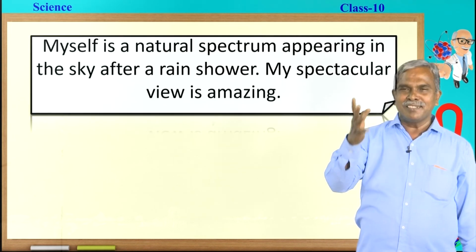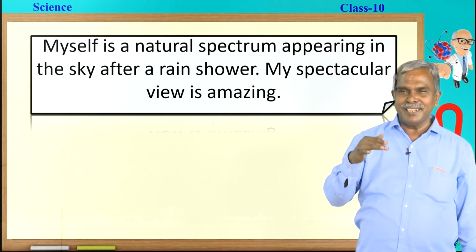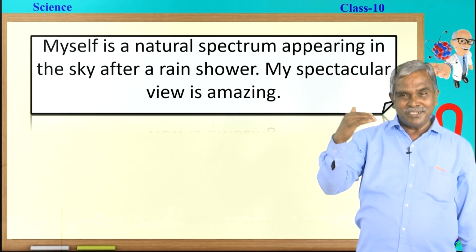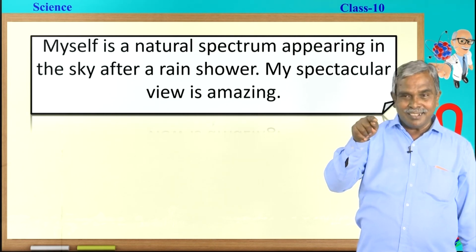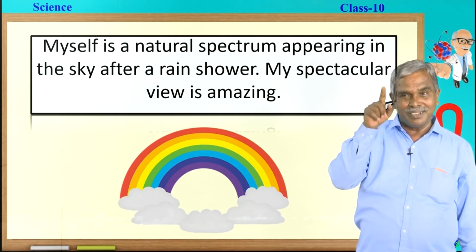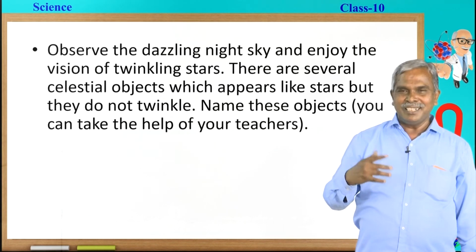Myself is a natural spectrum appearing in the sky after a rain shower. Rain, okay, you please complete it. What is the answer? Yes, right, children, your answer is correct. That is the beautiful rainbow.